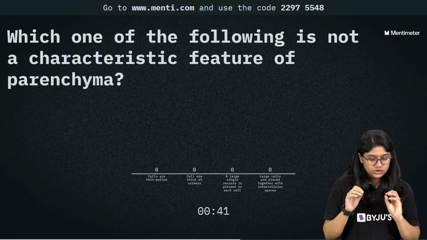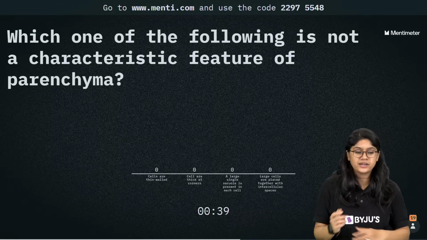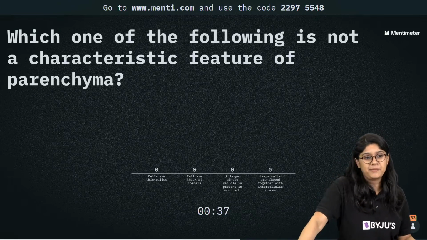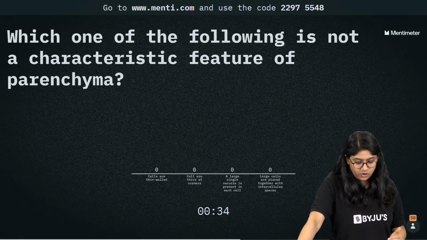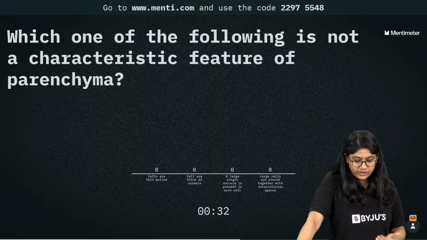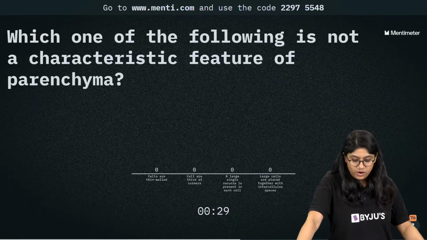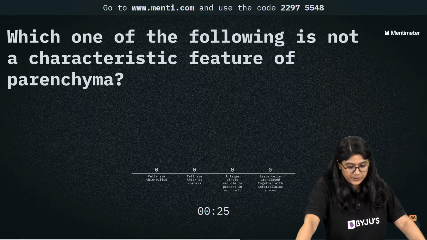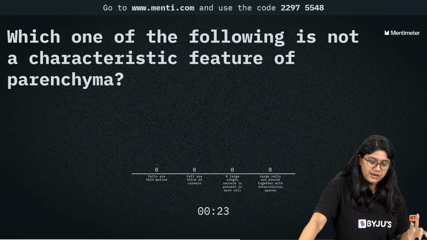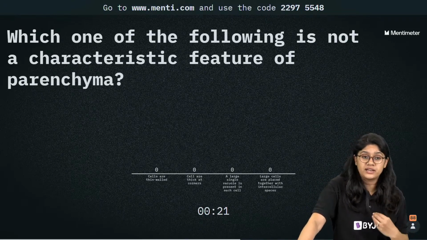Which of the following is not a characteristic feature of the parenchyma? इसमें से क्या parenchyma का characteristics नहीं है? Cells are thin-walled. Cells have thick corners. A large single-cell vacuole is present in each cell. Or large cells are placed together with intercellular space. इसमें से क्या actually parenchyma का characteristic features नहीं है?